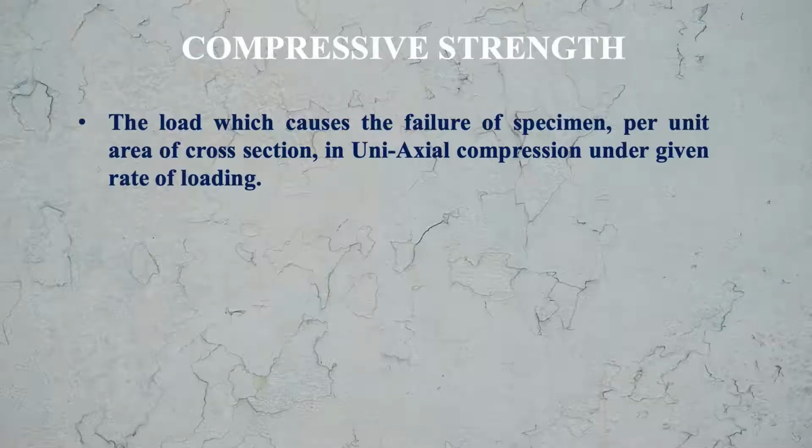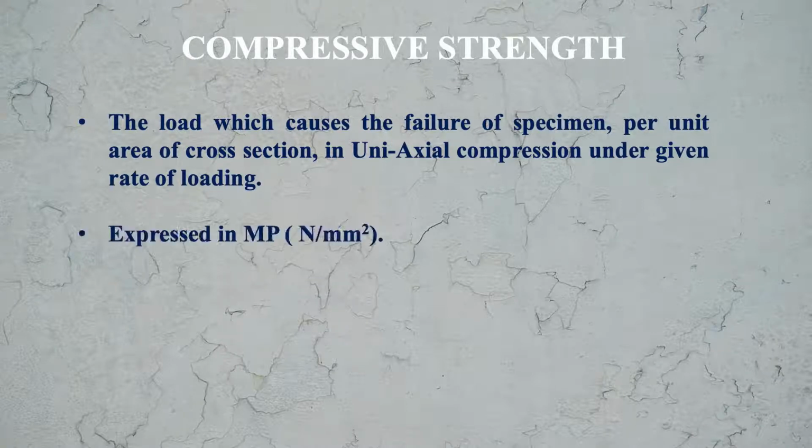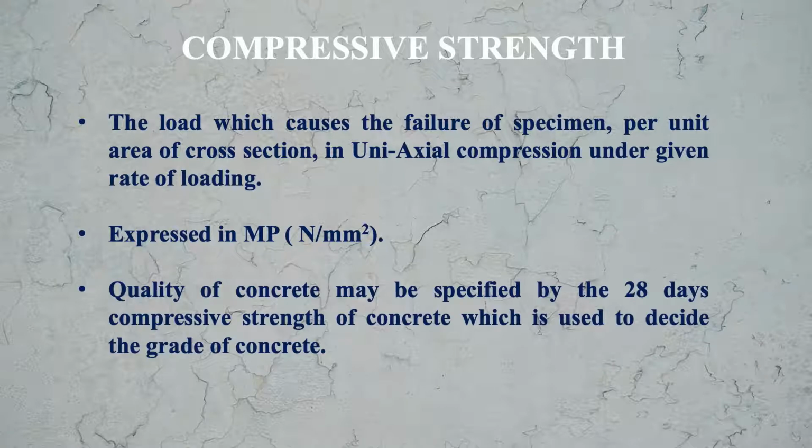Let us begin with compressive strength. What is compressive strength? The load which causes the failure of a specimen per unit area of cross section in uniaxial compression under given rate of loading is the compressive strength of the concrete. It is expressed in MPa or Newton per mm square. Quality of concrete may be specified by 28 days compressive strength of concrete, which is used to decide the grade of concrete. This you know.